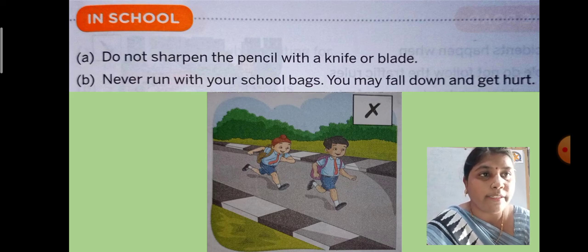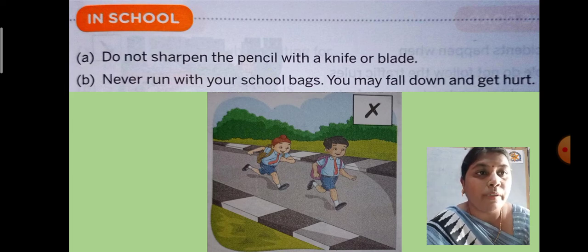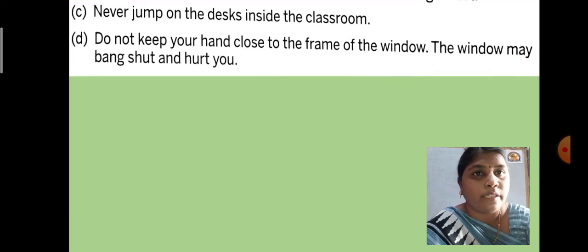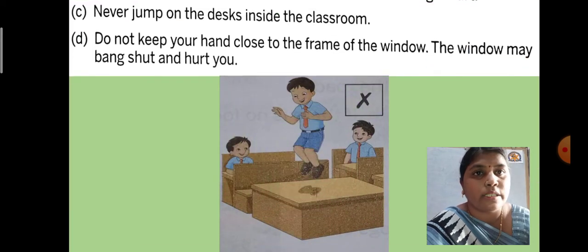Walking is more important than running, okay. So you may fall down and then you will get hurt. So for your safety it is better to follow this rule. So let us see the next rule which you have to follow in school, okay. So what is that rule? So see, rule number C, never jump on the desk inside the classroom.